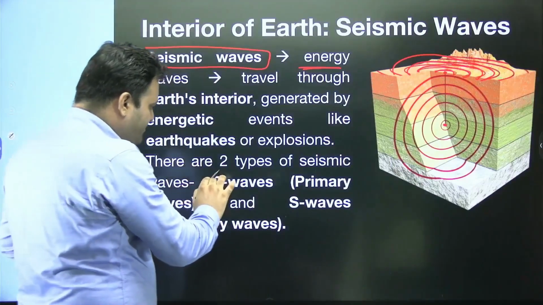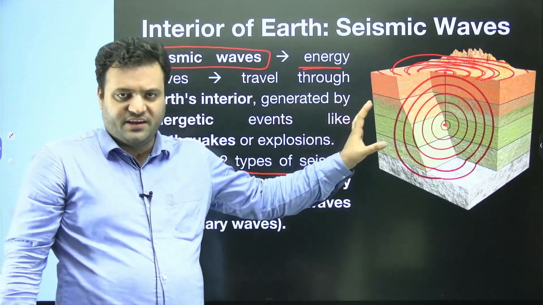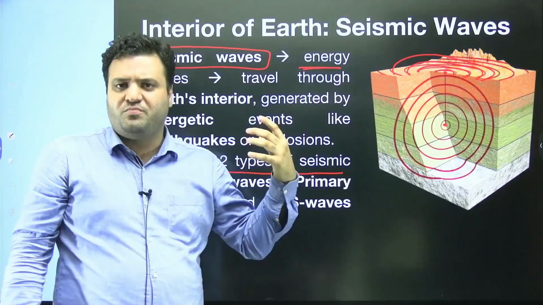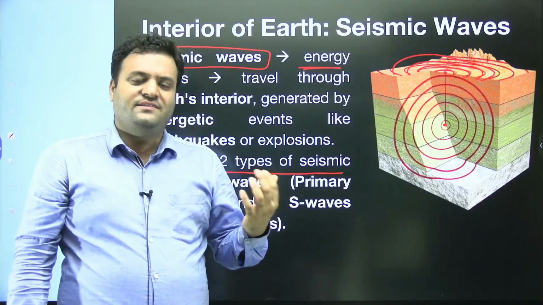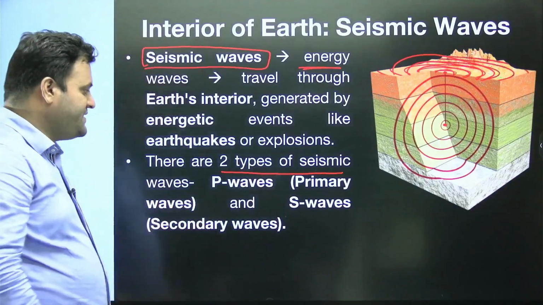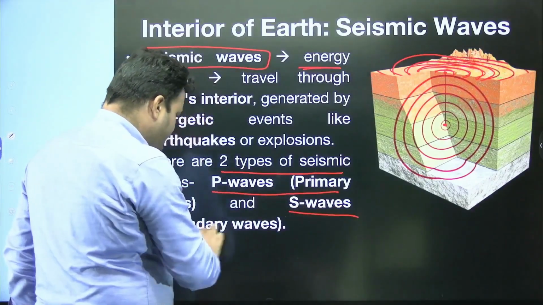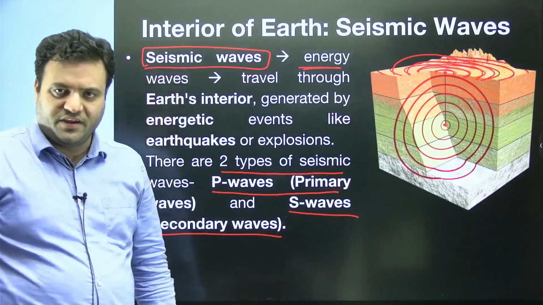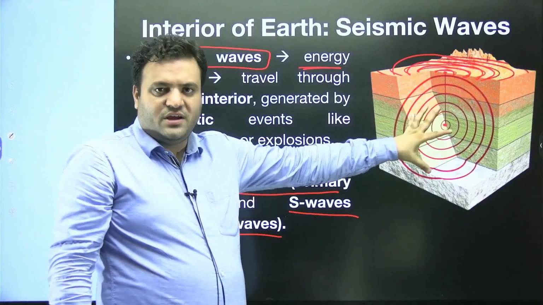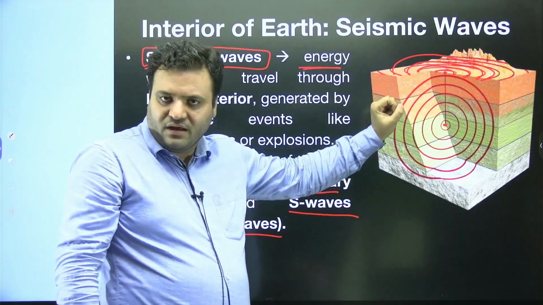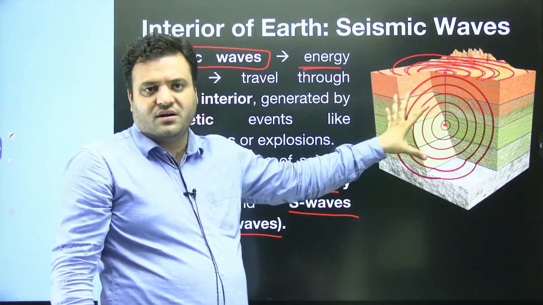We have two types of seismic waves specifically. When the energy is traveling in all directions, we have two types: one is the P wave and the other is the S wave. P wave is known as the primary wave, and S wave is known as the secondary wave. Whenever there is an earthquake, energy moves in the crust of our Earth.